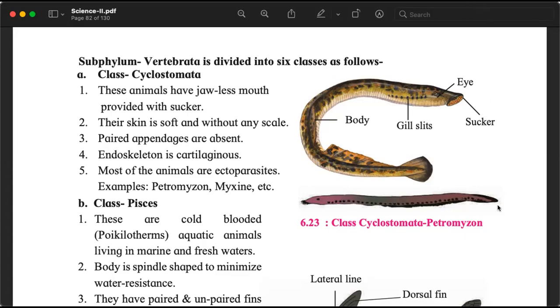Look at the diagrams. Look at the pictures. See, they have eyes, they have gill slits, they have a long body, and they have suckers. So there is a mouth, but there is no jaw, no upper jaw, no lower jaw, just like a tube. And they suck whatever they need to eat inside their bodies.